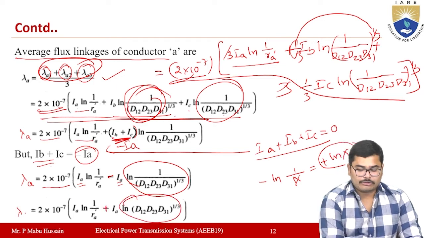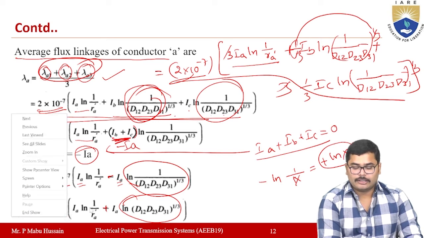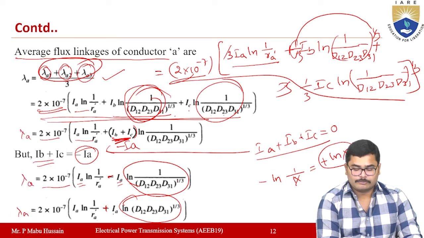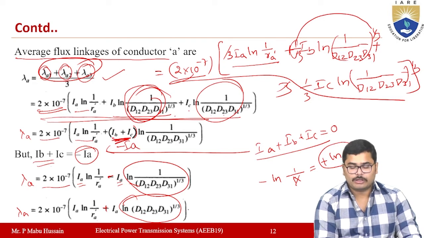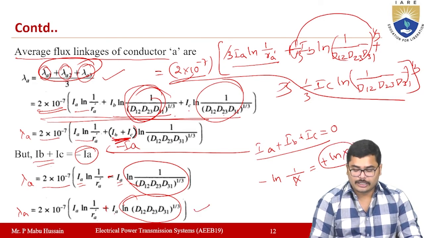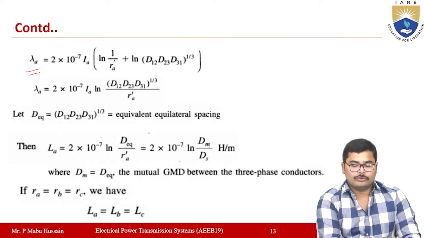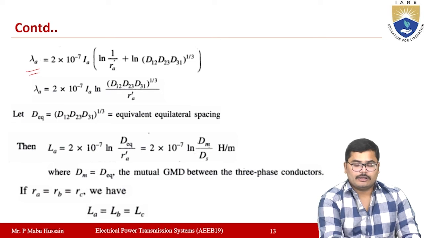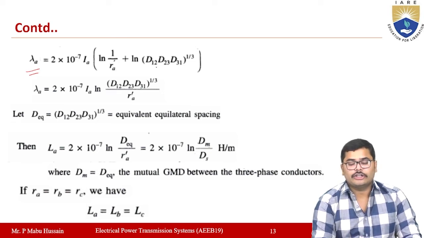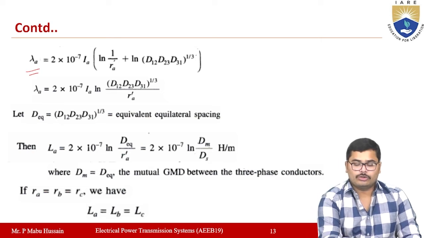So lambda A is equal to 2 into 10 power minus 7 IA into ln 1 by RA dash plus IA into ln (D12 D23 D31) whole to the power of 1 by 3. If you take IA common, then lambda A will be equal to 2 into 10 power minus 7 IA times ln 1 by RA dash plus ln (D12 D23 D31) whole to the power of 1 by 3.